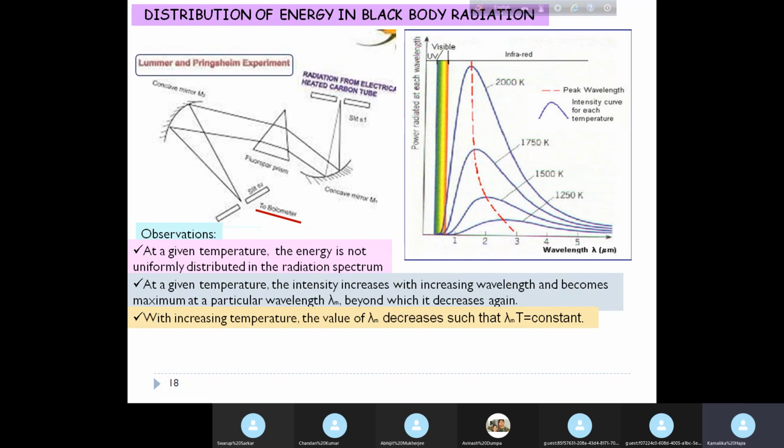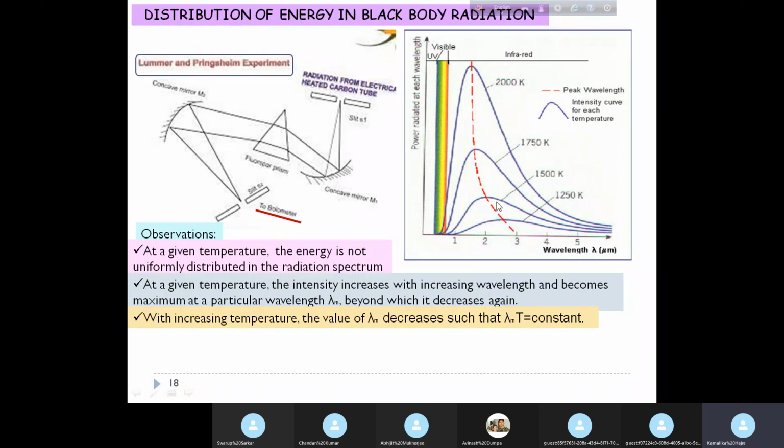With increasing temperature, the value of lambda m decreases so that lambda m into T remains constant. This is something I missed telling you. We can see that the peak value increases with increasing temperature. But at the same time, the value of the wavelength at which the peak value is reached shifts to a lower value. At 1250K, it's a little less than 3, whereas at 2000K, the value of lambda at which the peak is reached is less than 2.